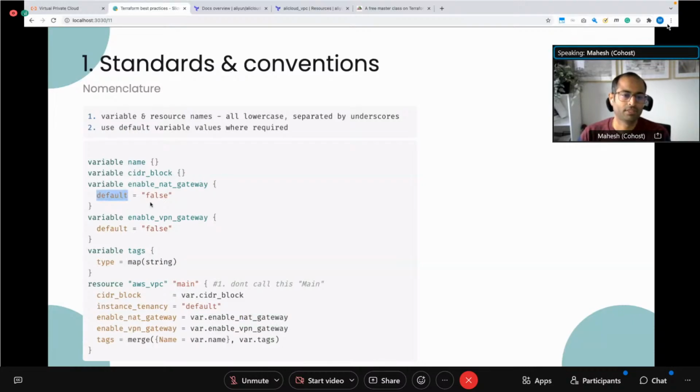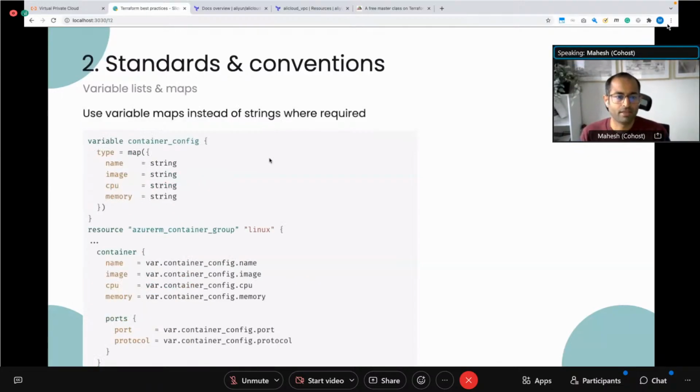So in this case, the NAT gateway and VPN gateway are disabled by default, so they're set to false. But if someone's calling this resource from outside as a module, they can pass this variable and override it if needed. So as much as possible, use variables for values, as well as make sure that you follow a proper, consistent casing for all the resources that you leverage.